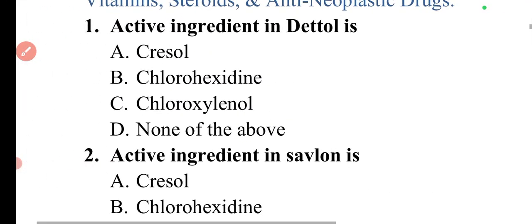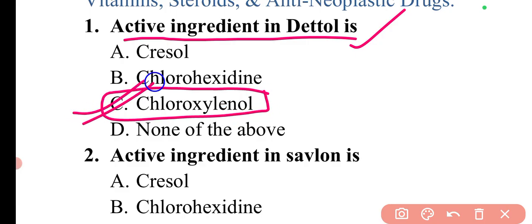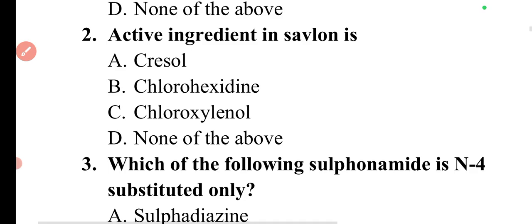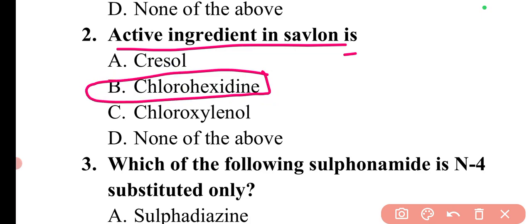So let's start with the first question. The question is, the active ingredient of Dettol is? What is Dettol? Dettol is basically an antiseptic and disinfectant. The active ingredient in Dettol is chloroxylenol, so here option C is correct. Then the next question is, the active ingredient in Savlon is? The active ingredient in Savlon is chlorhexidine, so here option B is correct.